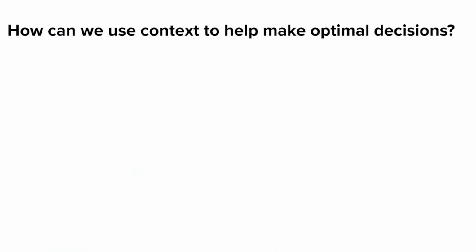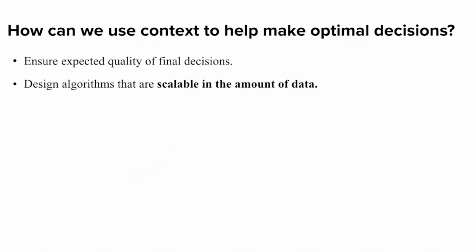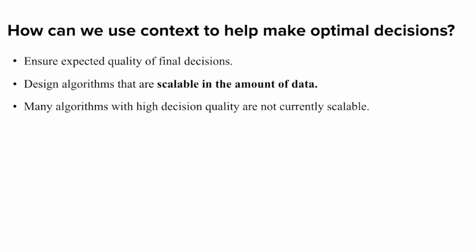This all leads to the question, how can we use context to help make optimal decisions? We want to ensure the expected quality of our final decisions. We also want to design algorithms that are scalable in the amount of data. That is, as we deal with more and more data, we want the computational costs in terms of time and resources to remain reasonable and not explode. It turns out that many algorithms with high decision quality are not currently scalable, and trying to fix this is the primary subject of my research.